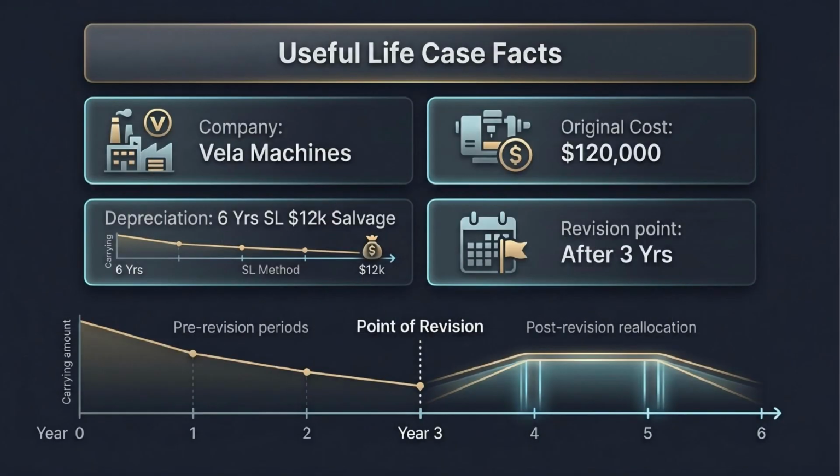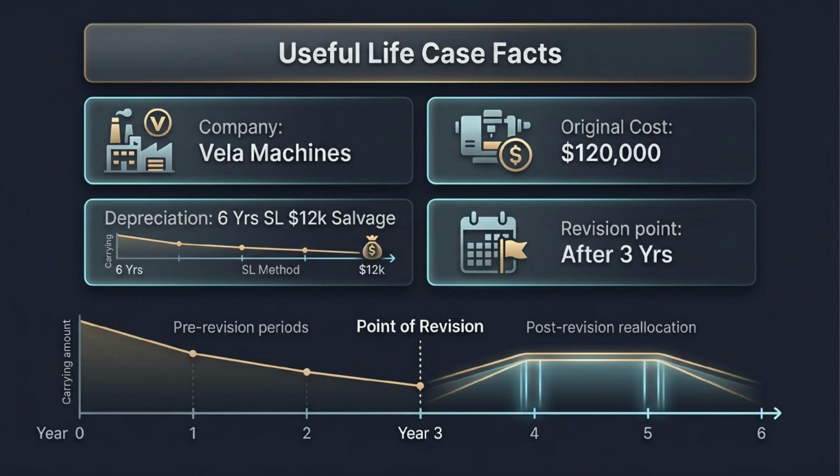Let us use Vela Machines, a fictional manufacturing company, for a useful life case. Vela bought equipment for $120,000. The original useful life was 6 years and the original salvage value was $12,000. The company used straight line depreciation.